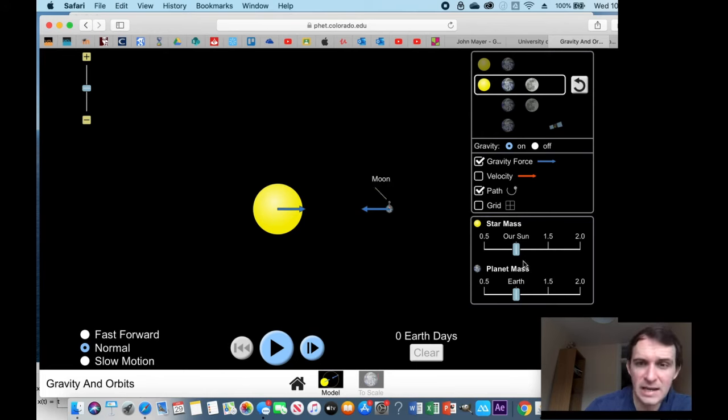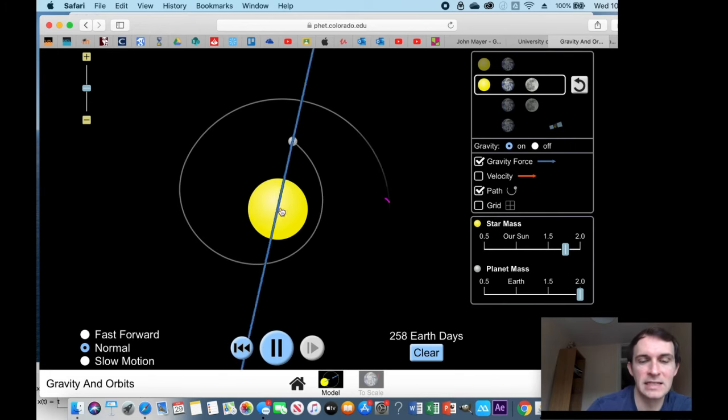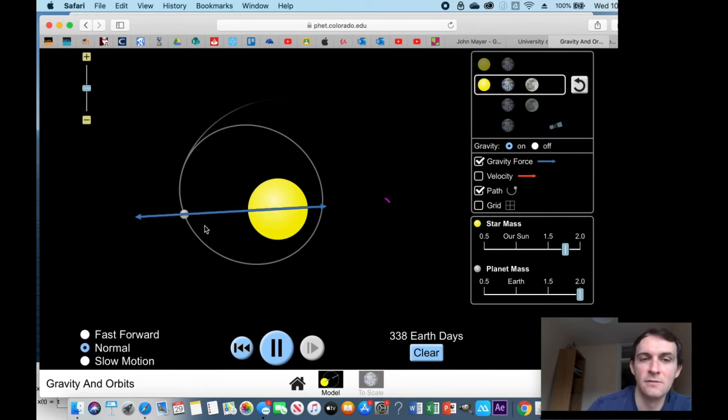Now I'm just going to increase the mass of the Earth. Let's see what happens there. All right. So we've got this orbit. Let's make the mass even bigger. What do we notice about those orbits? Let's make the sun even bigger. Ah, here we go. So it's causing the Earth to accelerate. Increasing the mass is increasing the size of gravity. It's made this really weird orbit, what we call an ellipse. It's like a squashed circle.